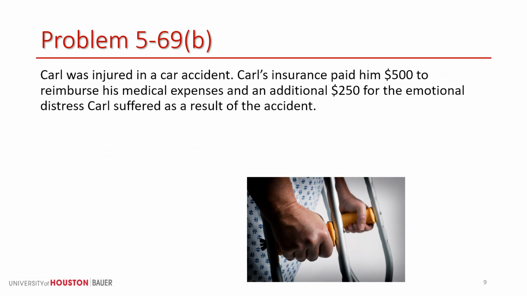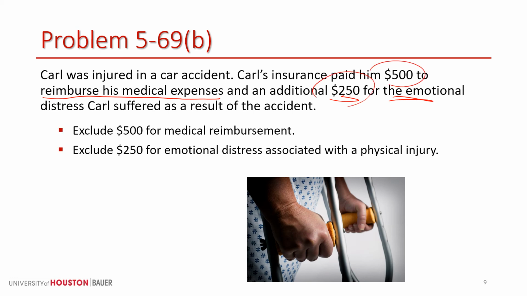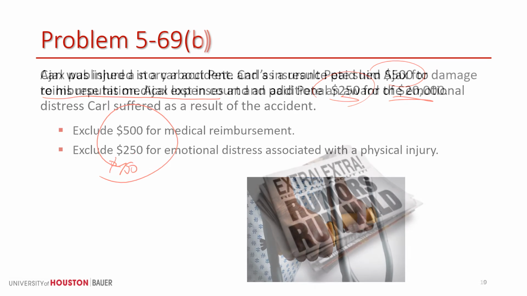Carl was injured in a car accident. His insurance paid him $500 to reimburse his medical expenses and an additional $250 for emotional distress. Now, emotional stress, if it tags on and it's part of a physical injury, is also excludable. So Carl is going to get to exclude the full $500 of medical as well as the $250 for the emotional distress. So the total exclusion then is $750.